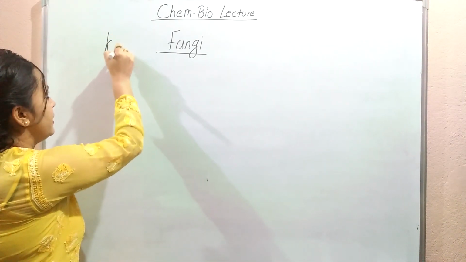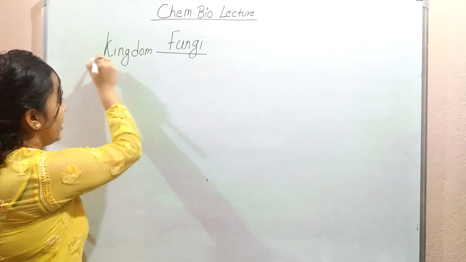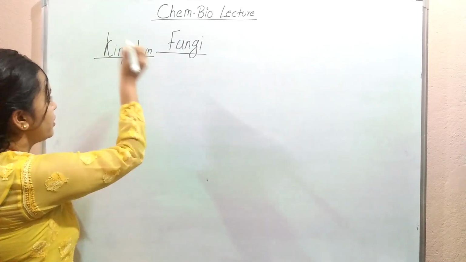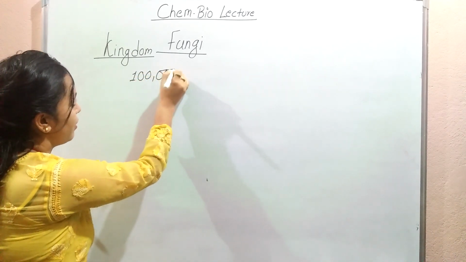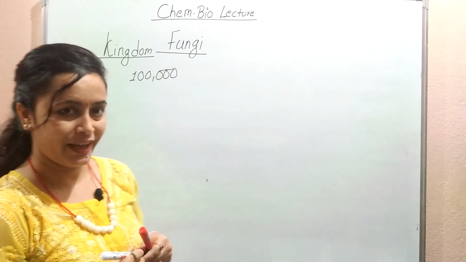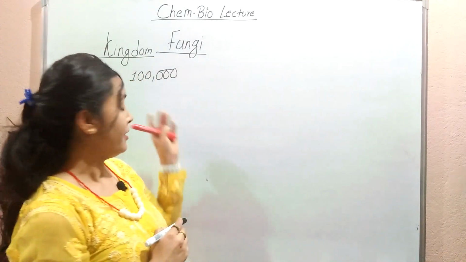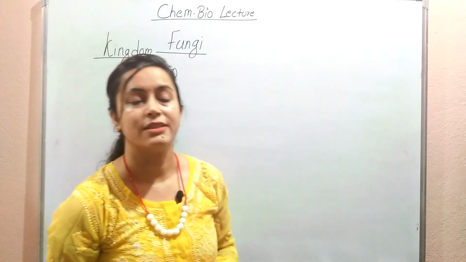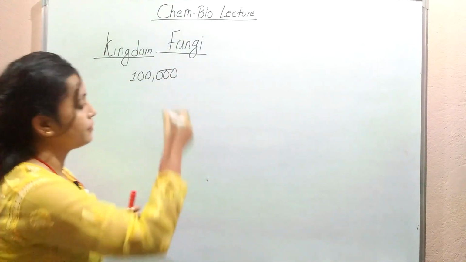Fungi itself is a kingdom. More than 100,000 species of fungi are present today. Though we are familiar with very few species of fungi, there are almost 100,000 species present.